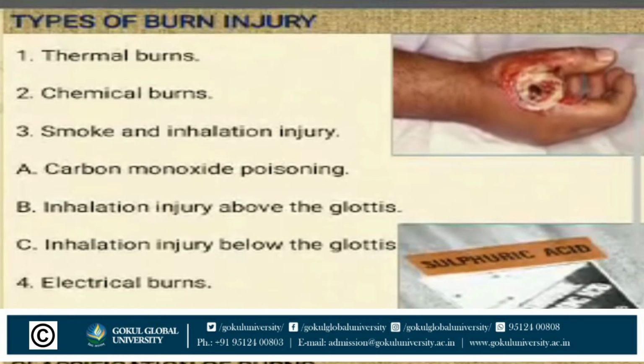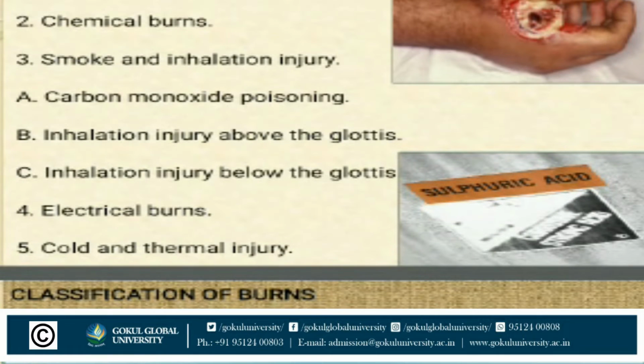The next one, we discuss the types of burn injury. In that: thermal burns, chemical burns, smoke and inhalation burns, then carbon monoxide poisoning, inhalation injury above the glottis, inhalation injury below the glottis, electrical burns, and cold thermal injury. So these are all the types of burn injury.